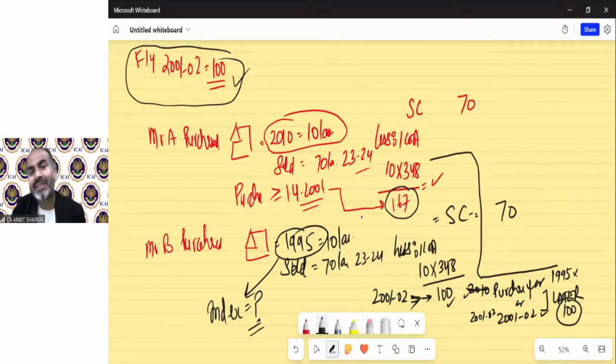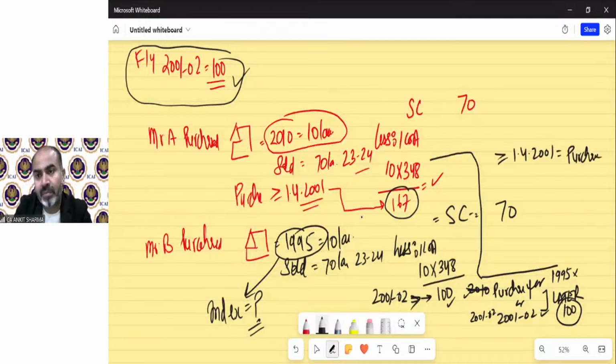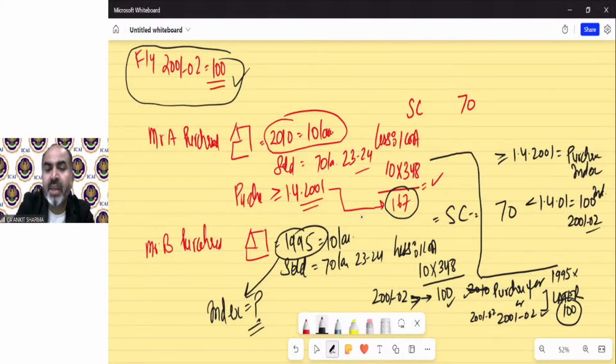So you can understand this concept like this. If the asset has been purchased on or after 2001, the purchase year index will come. No need to compare. If the property is purchased before 1/4/2001, always 100 index will come. Or always we can say 2001-02 index will be used for the purpose of division.